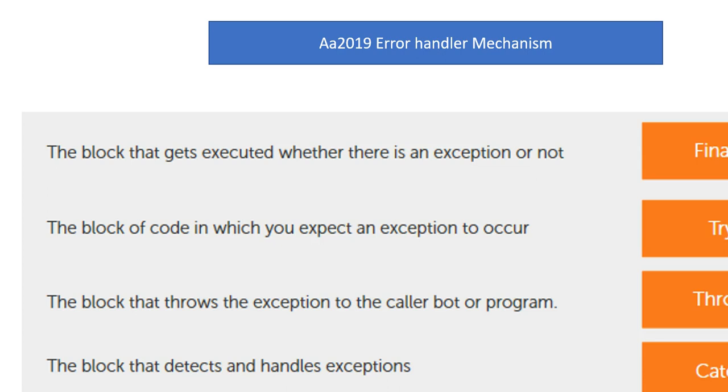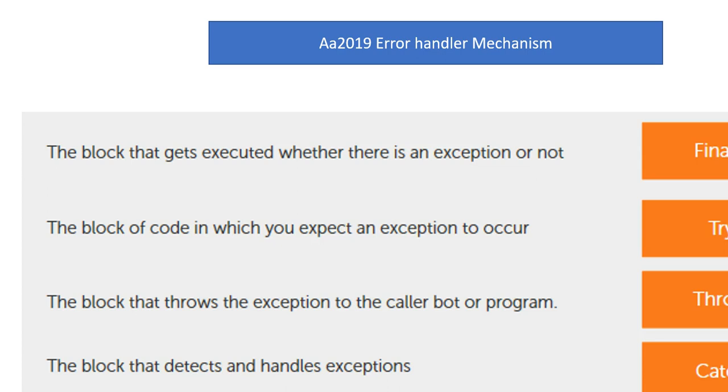When we talk about try, that is the block of code in which we expect an exception to occur. Usually when we drag in try, we assume some exception may occur, maybe in future or currently, related to code or related to data.